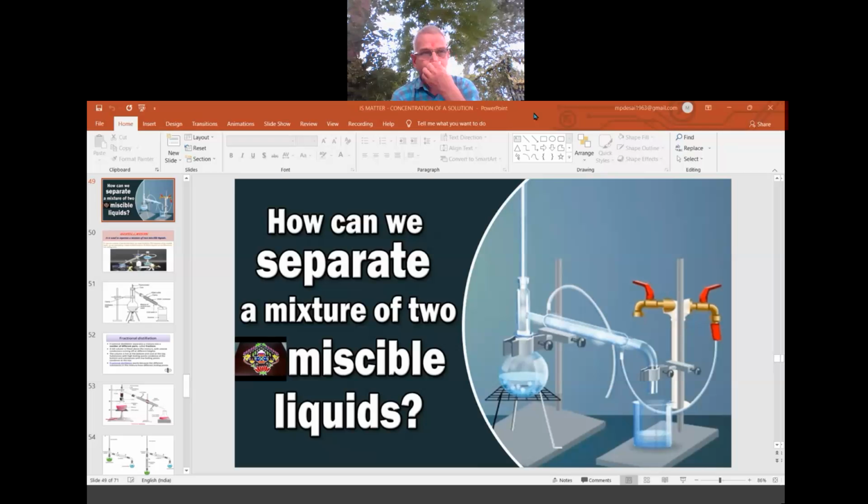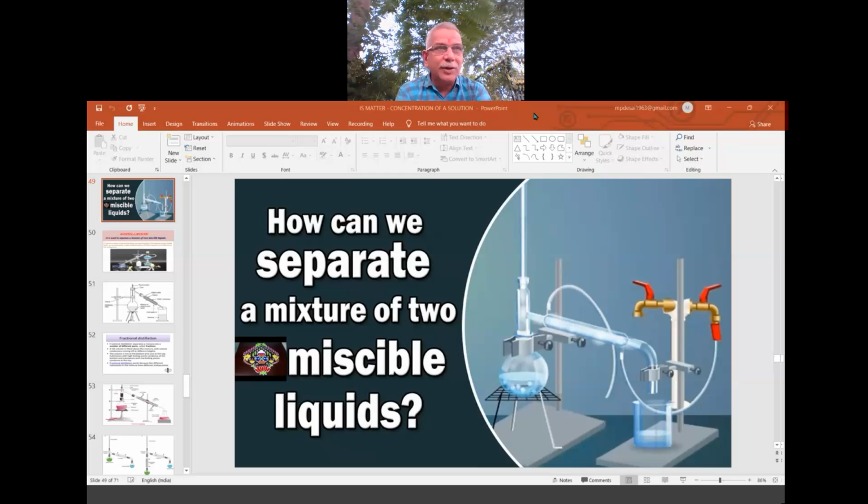I think we are almost at the completion of this second chapter, where today and tomorrow we will discuss the last part of the second chapter. Today's topic of discussion is how we can separate a mixture of two miscible liquids. Miscible means to mix.